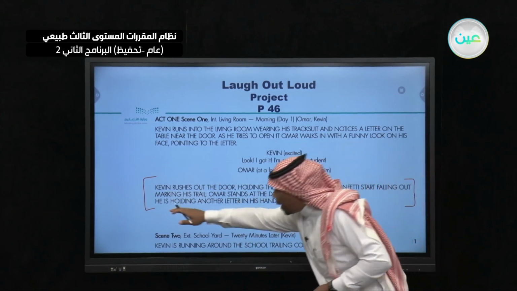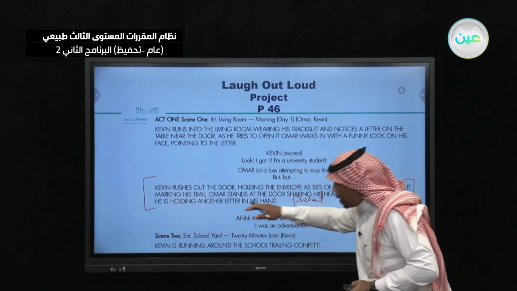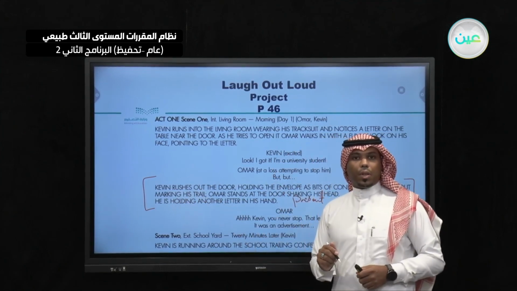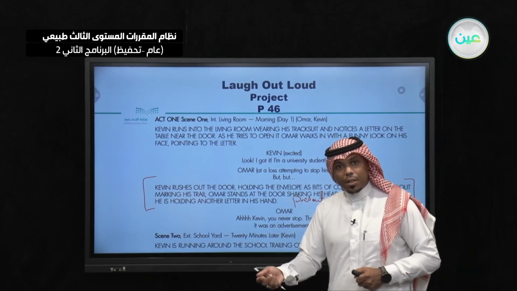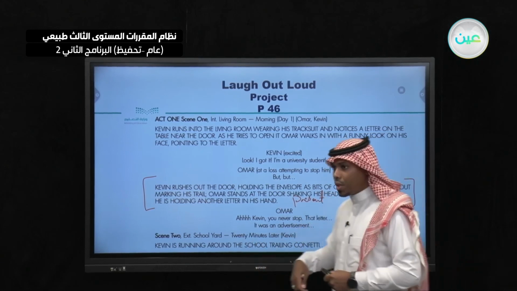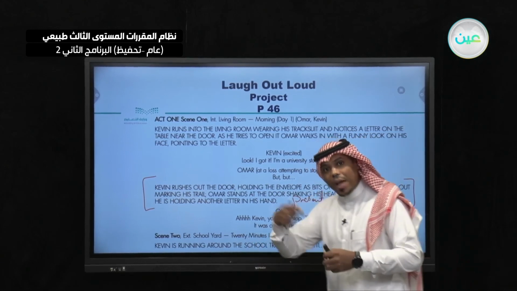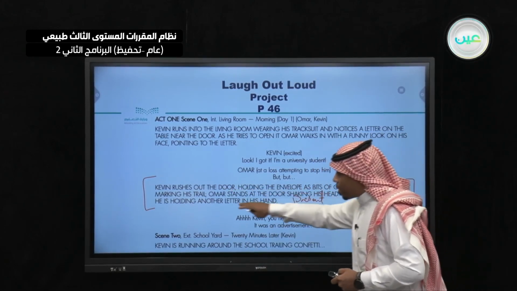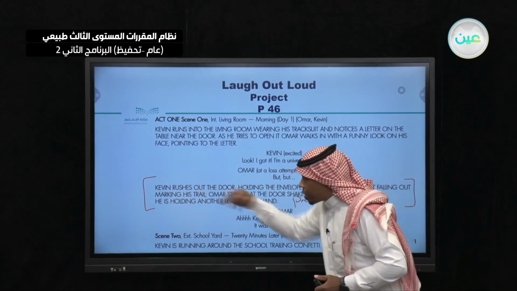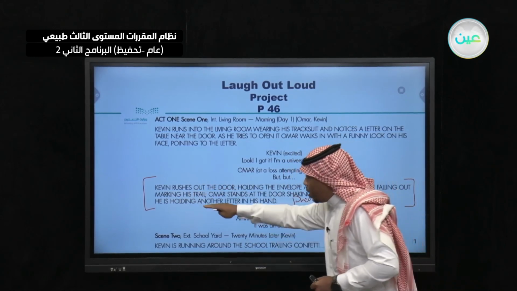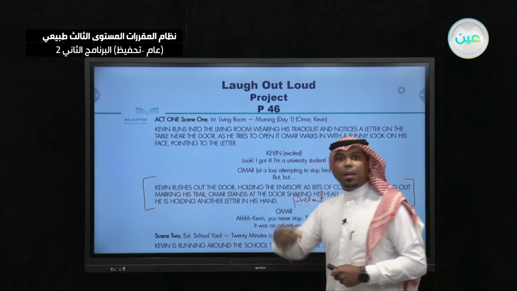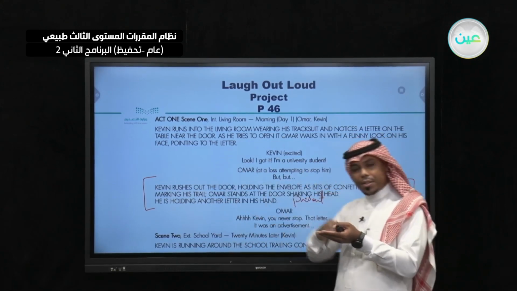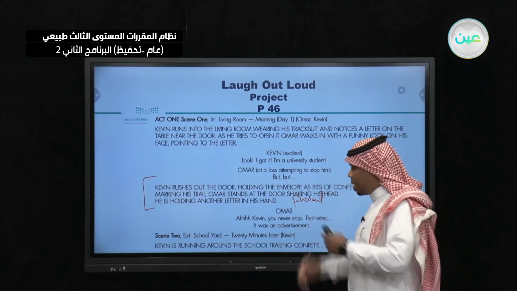Look, he is holding another letter in his hand. This is the present progressive, of course, and it conveys that something is happening. So Kevin rushes out while Umar is holding another letter. This is the development of the first script.